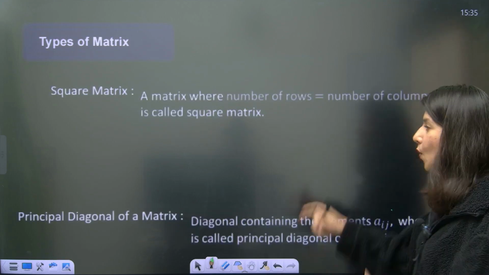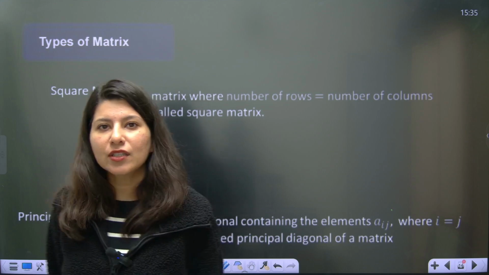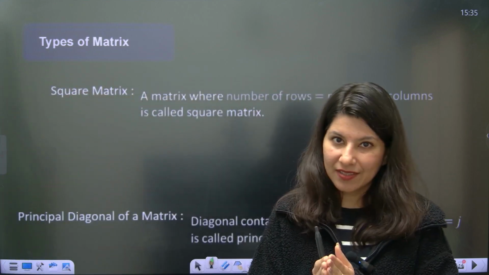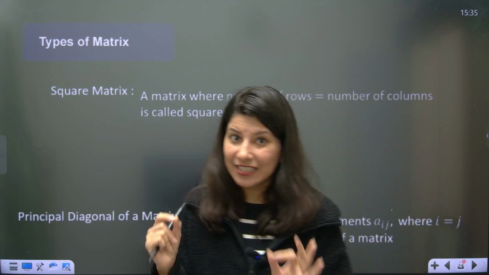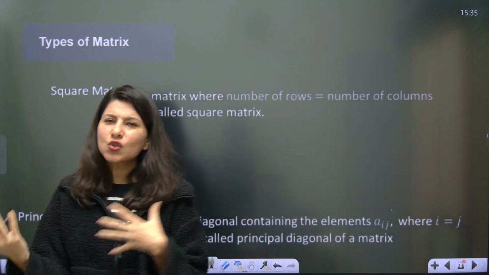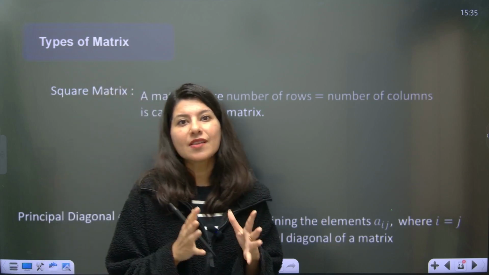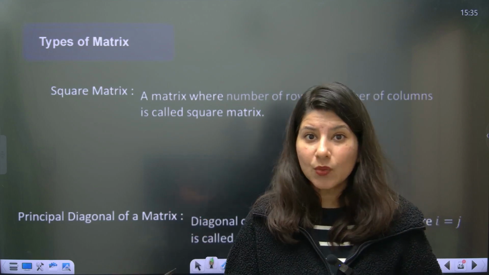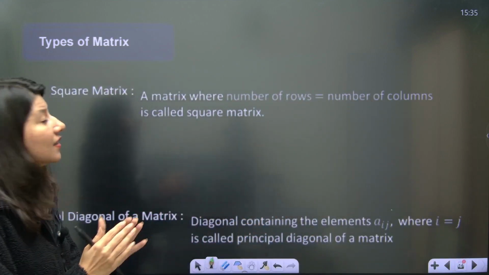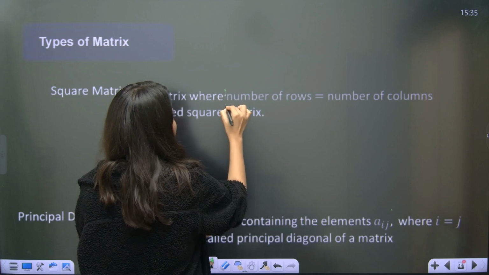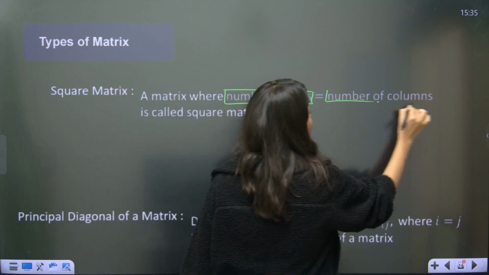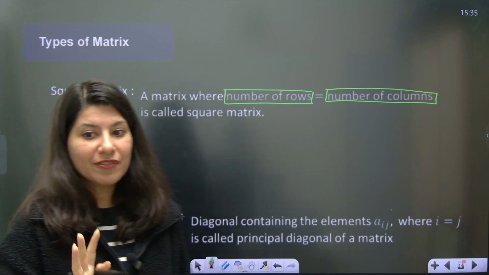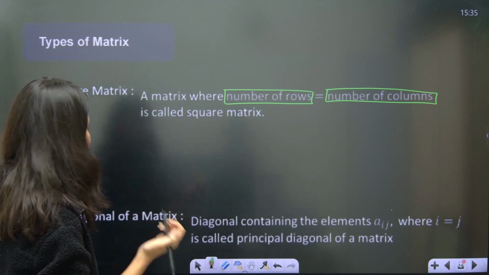Now here comes the square matrix. Majority of our questions, majority of this chapter is based on square matrix. So this is a very important definition. What is a square matrix? Square is something where the length and breadth are equal. Here, square means the number of rows is equal to the number of columns. So in a square matrix, number of rows equals number of columns.